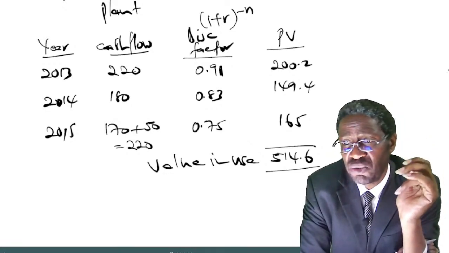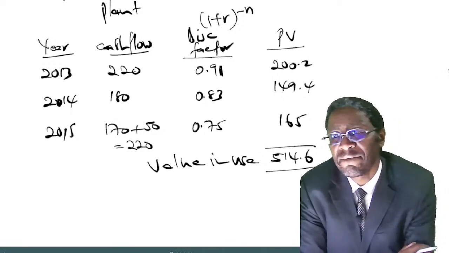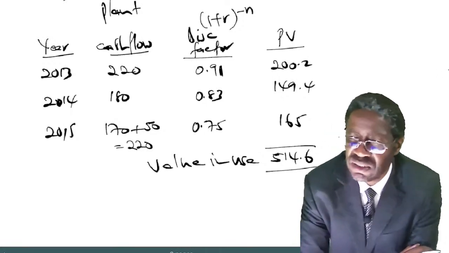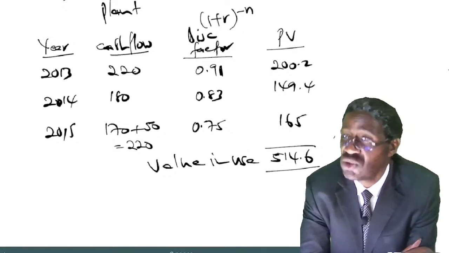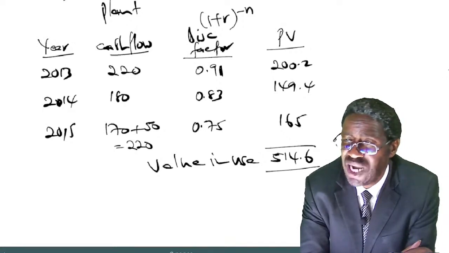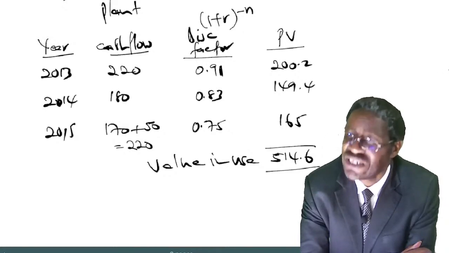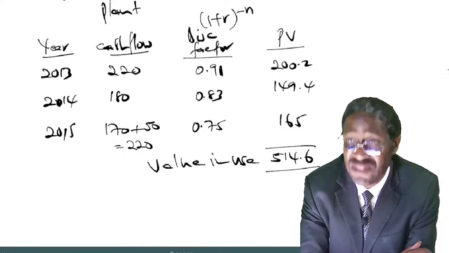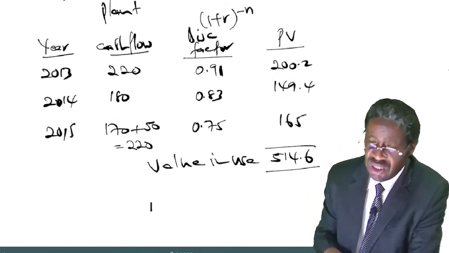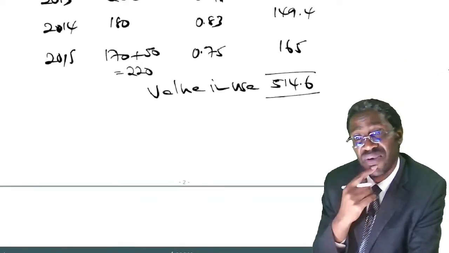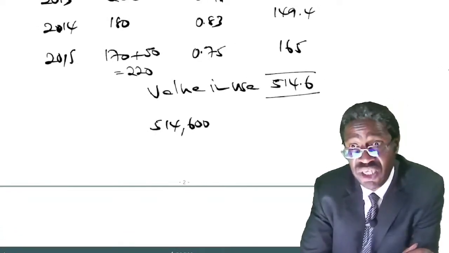After you're through with the copying, put down this information. Say this: since the plant does not have a net realizable value, then its value in use, shillings 514,600, its value in use 514,600.